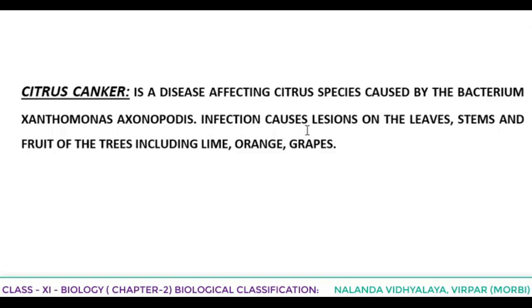Infection causes lesions. Lesions means cut, wound. Infection causes lesions on the leaves, stems and fruit of trees including lime, orange, grape.